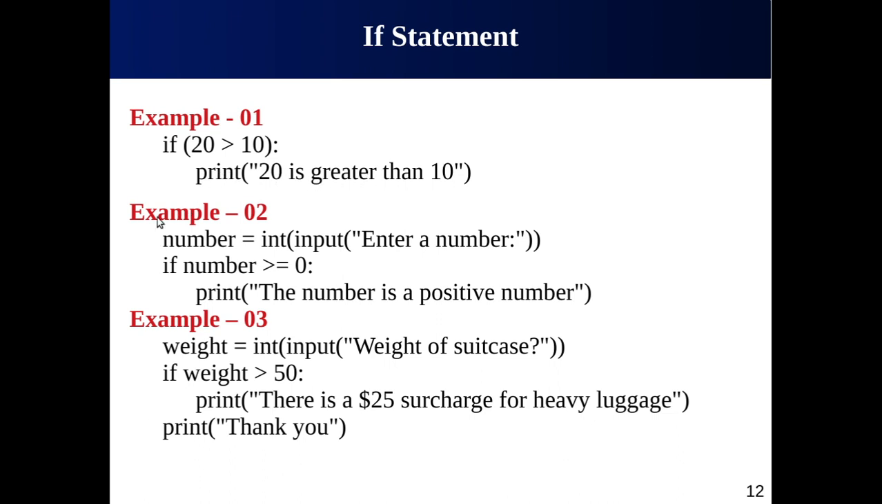Okay. Second example. Here we have a variable and the name of the variable is number. And then on the right hand side, we are actually taking a number from the user with the help of the input function. And we are telling that the number supplied by the user has a type of integer. For example, the user entered 10 here. That value entered by the user will be assigned to this variable with the help of this assignment operator.